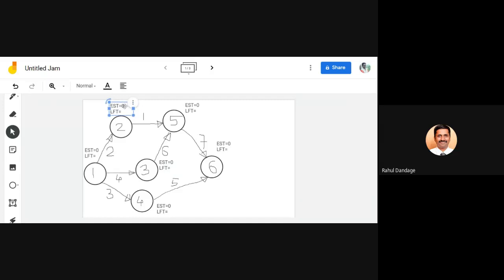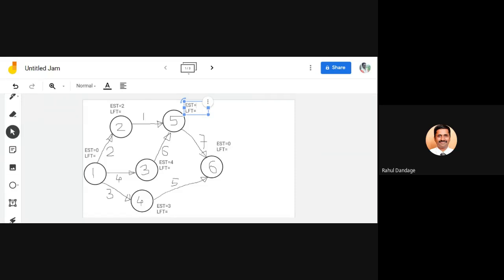So let us move to event number 2. EST is going to be 0 plus 2, that is 2. Then for 3, EST will be 0 plus 4, that is 4. And at number 4, EST will be 0 plus 3, that is 3. Then at 5, EST is going to be 2 plus 1, that is 3, and 4 plus 6, that is 10.